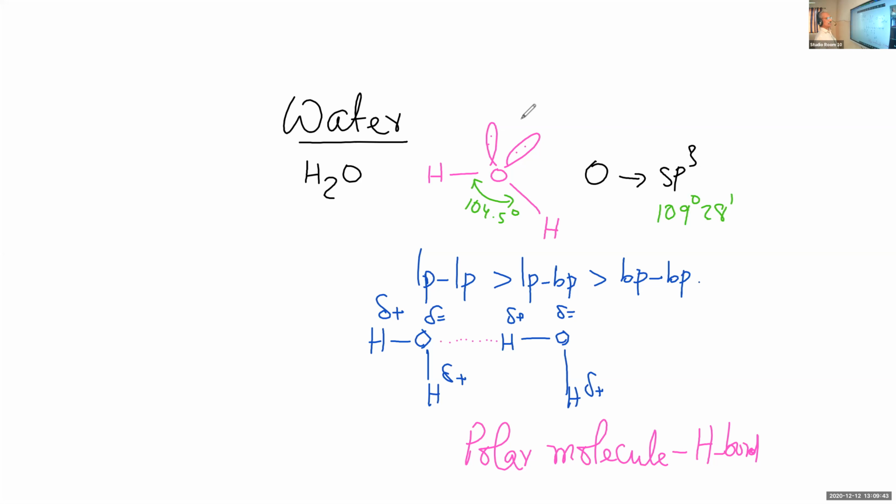But in water, as a result of polarity, there is intermolecular hydrogen bonding and association. Therefore, water is in the liquid state, with a high boiling point also, which is due to the association and hydrogen bonding in water.